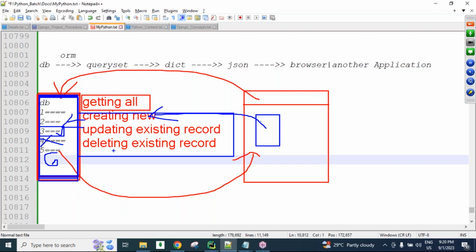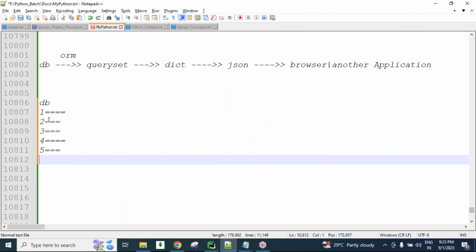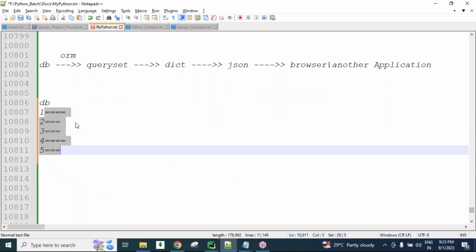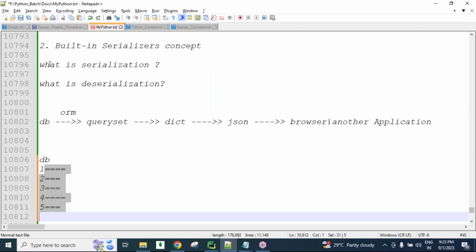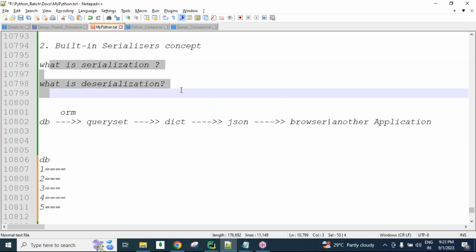Those operations are called deserialization. And whenever we access data and the database is not affected, that is called serialization. Remember, guys, only the get operation is serialization, and all remaining operations are deserialization. This question is important, remember it.